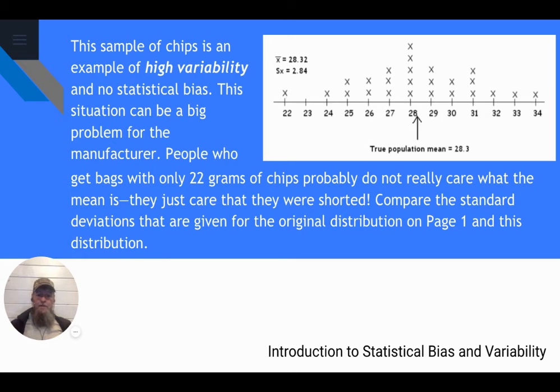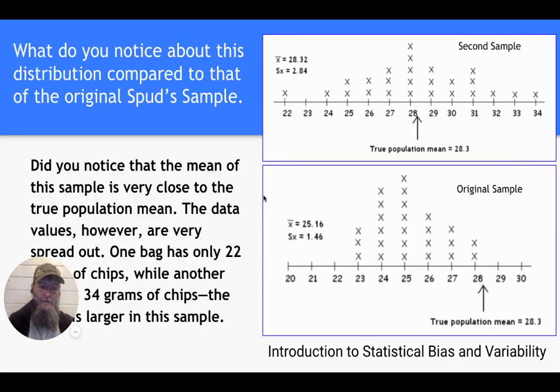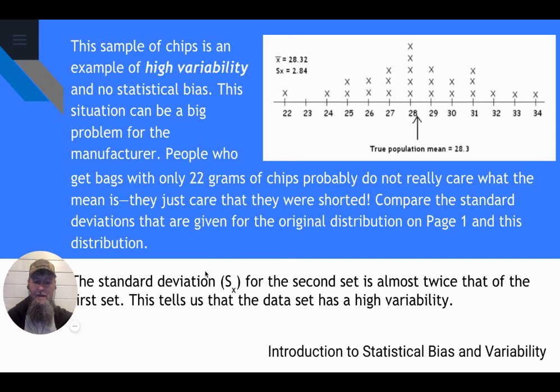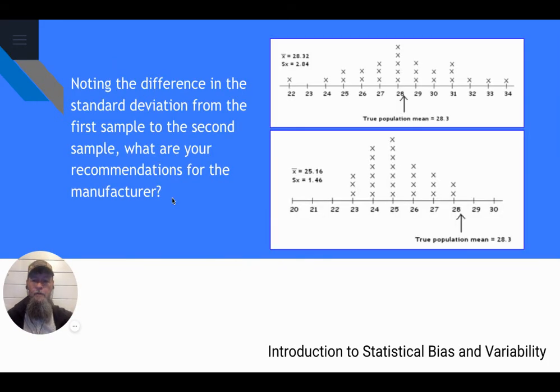Compare the standard deviations given for the original distribution on page 1 to this distribution. Let's take a look at it. The standard deviation for this one is 2.8, and this one is 1.4. The closer to 1 we get, the closer together it is. In other words, the data values are all really similar. The standard deviation for the second set is almost twice that of the first. This tells us the data set has a high variability. All right. So, noting the difference in the standard deviation from the first sample to the second sample, what are your recommendations for the manufacturer?